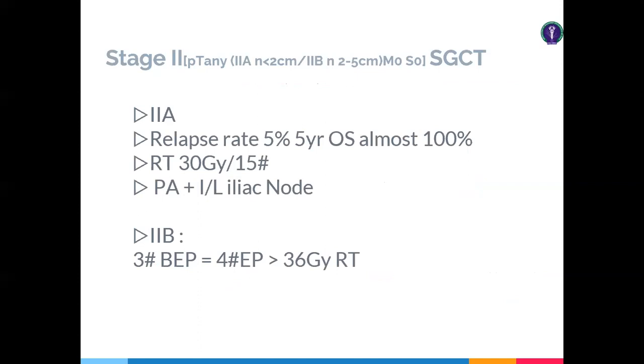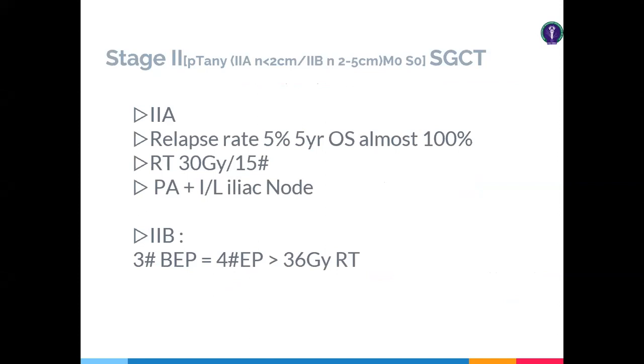Now the stage 2 disease means PT any T1 to 4, and there should be node involvement whose node is 2 centimeter or less than 2 centimeter, or you can say N1 or N2 disease, and M0 S0. So N1, N2, M0 S0, and any kind of T disease is a stage 2 disease.